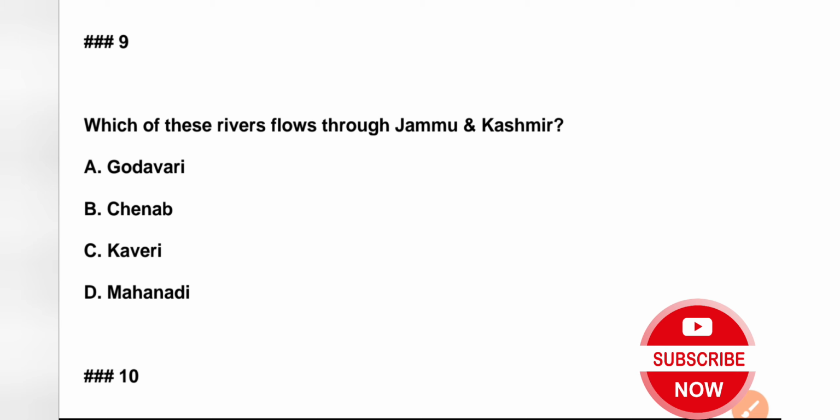Question number 9. Which of these rivers flows through Jammu and Kashmir? A. Godavari, B. Chenab, C. Kaveri, D. Mahanadi. Correct answer is option B, Chenab.